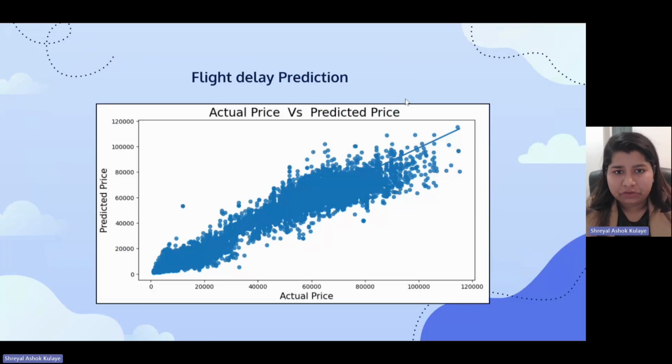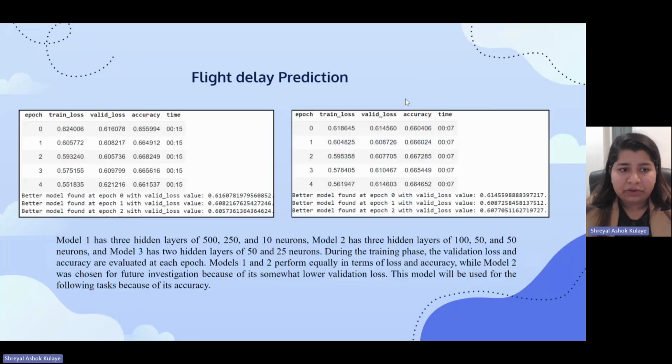About the flight delay prediction, this is the final output of what we have prepared. It shows the accuracy, training loss, testing loss, validation loss, and time. Model 1 has 3 hidden layers of 500, 250, and 10 neurons, and model 2 has 3 hidden layers, again with 150 and 50 neurons. Model 3 has again 50 and 25 neurons. What we observed is that model 2 was chosen for future investigation because a somewhat lower validation loss was found in that model.